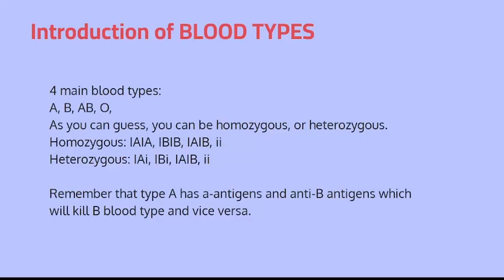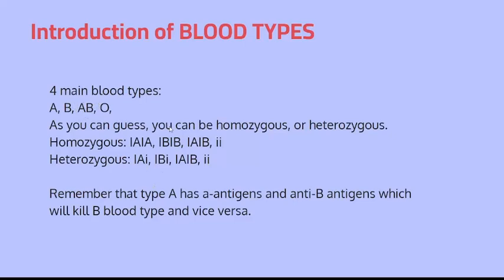You could be IAIA, IBIB, or IAIB, because this is already heterozygous, or just double i, because blood O is recessive to all of these, and AB because it can't fit anywhere in here. So how does this work?